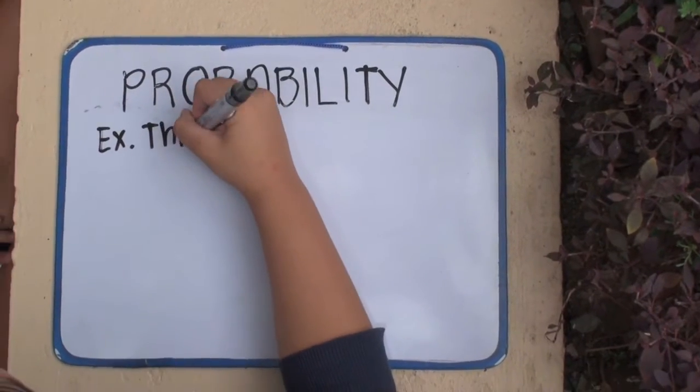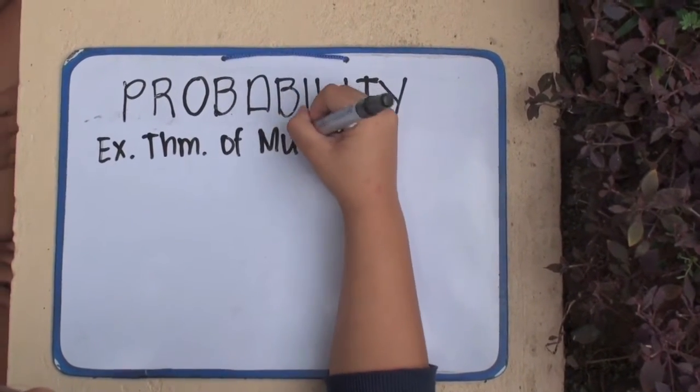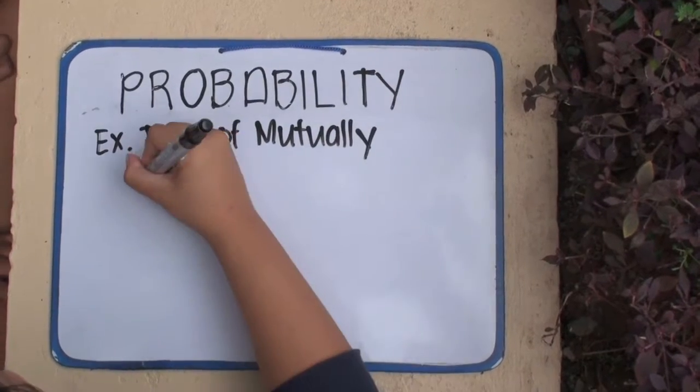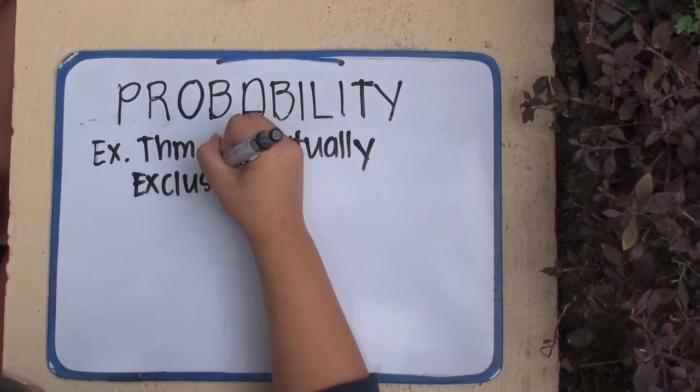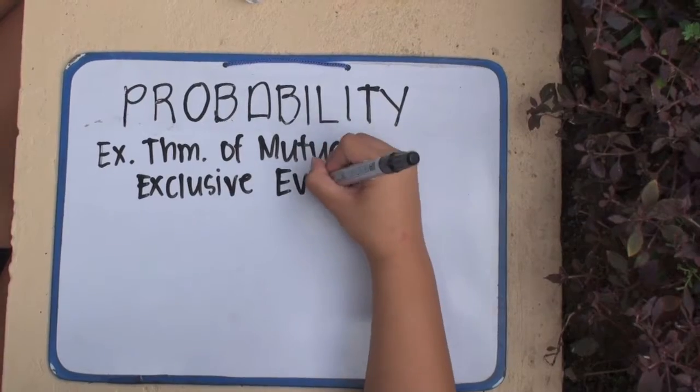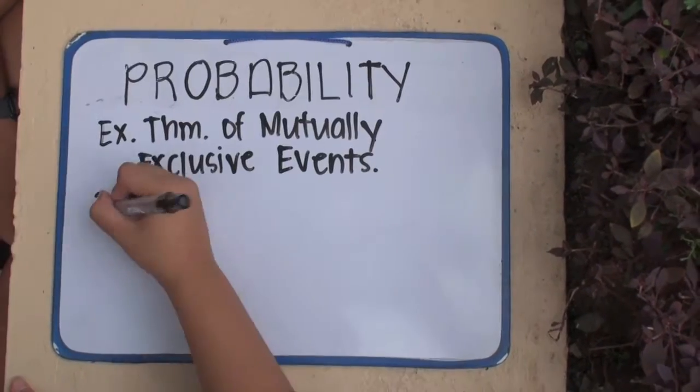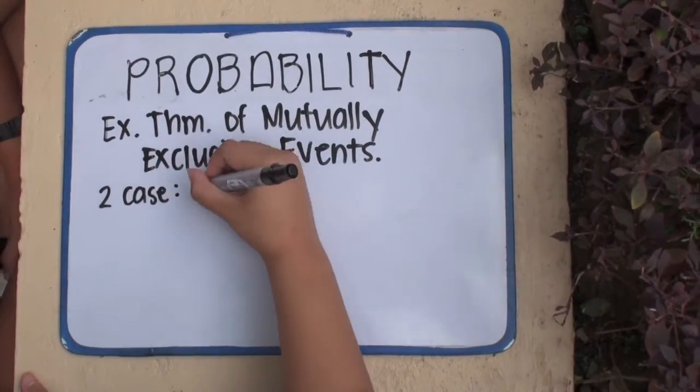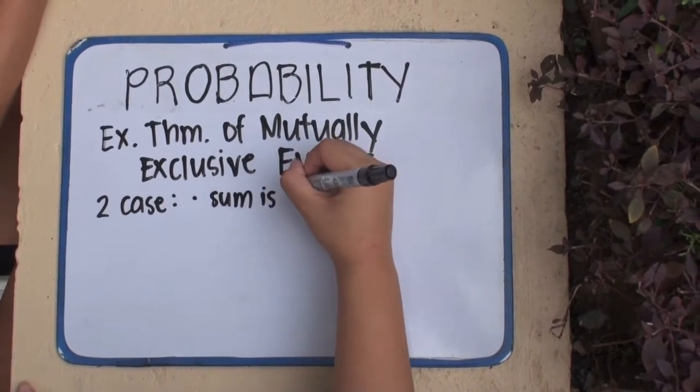An example of this is, what is the probability of rolling 2 dice that end up with a sum divisible by 5? This question has 2 cases: the sum is 5 and the sum is 10.